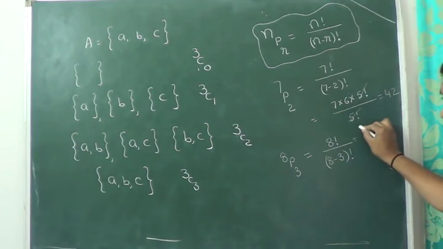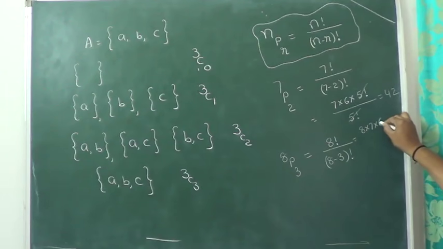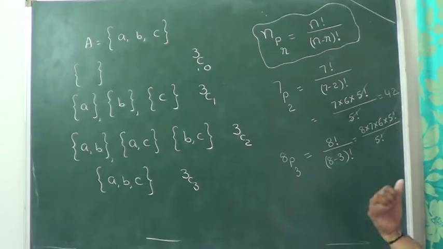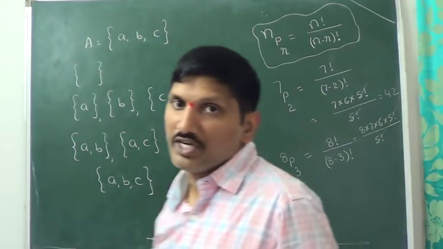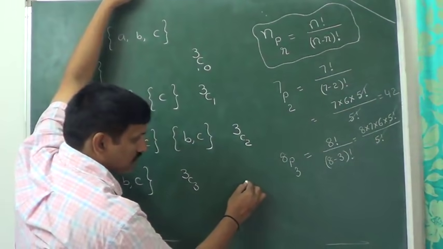Now 8 factorial can be written as 8 into 7 into 6 into 5 factorial divided by 5 factorial. Now 5 factorial cancels. That is the answer: 8 into 7 into 6. Suppose you want to find out the value of